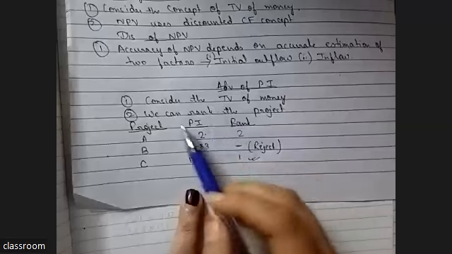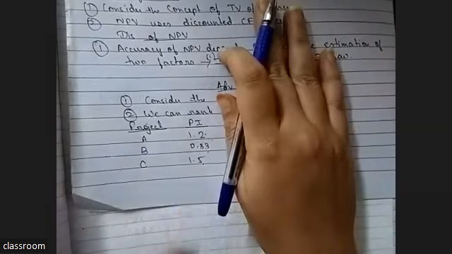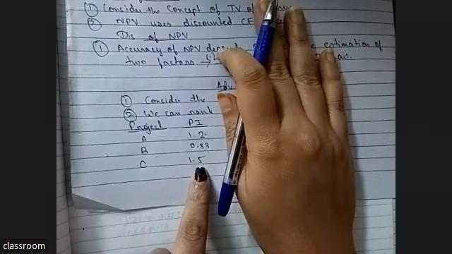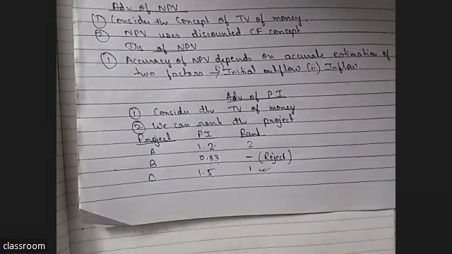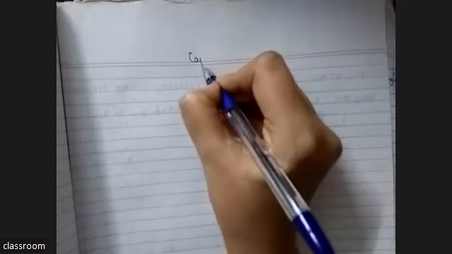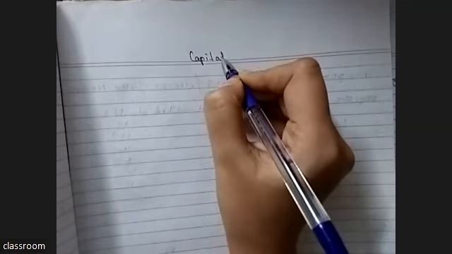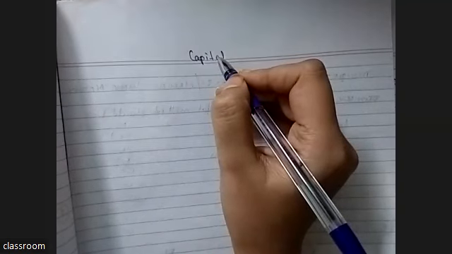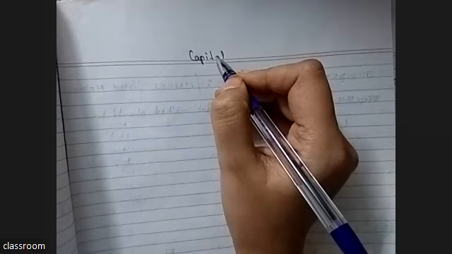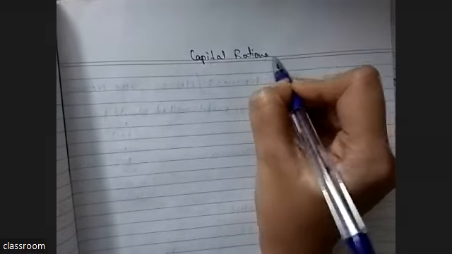Now, why can we not say this without giving the rank? You will say we will buy this one, but PI has one more use in capital rationing. Do you have any idea about capital rationing? No, ma'am. Okay. So, why are we giving the rank? We can simply see 1.5 is the highest PI and select that one. What is the need of rank? Because there is a concept of capital rationing.